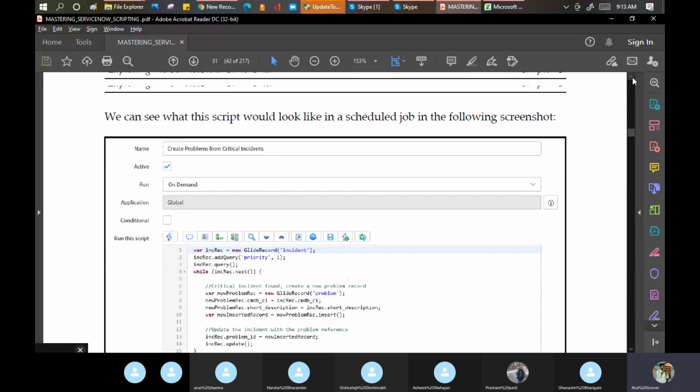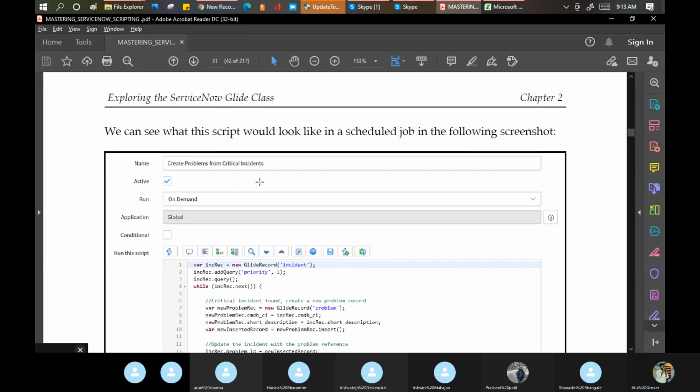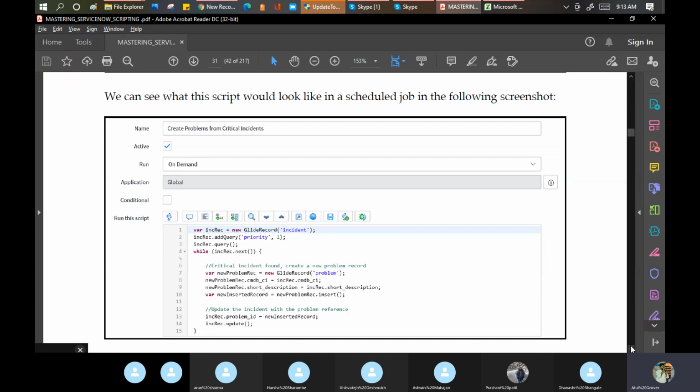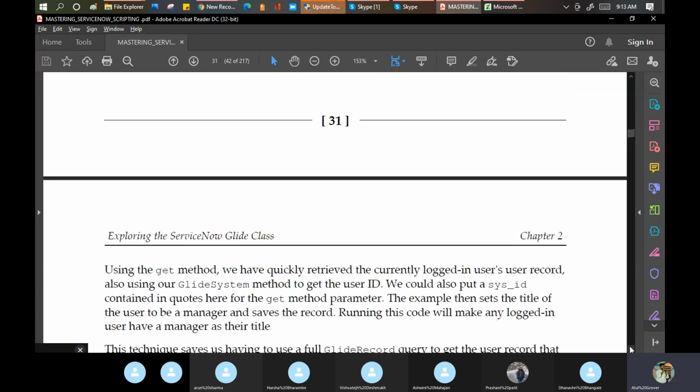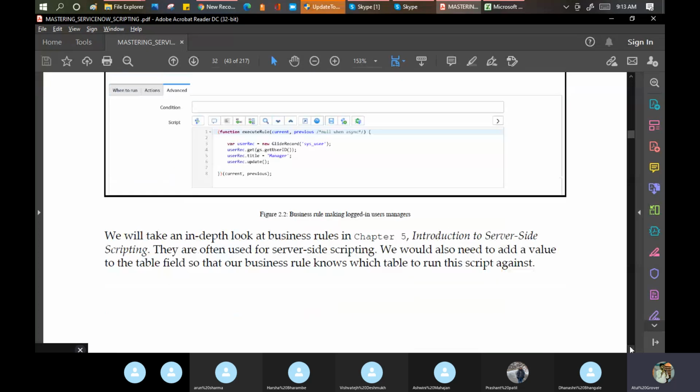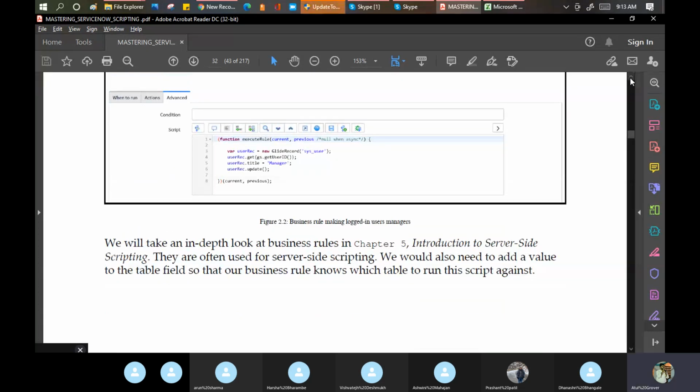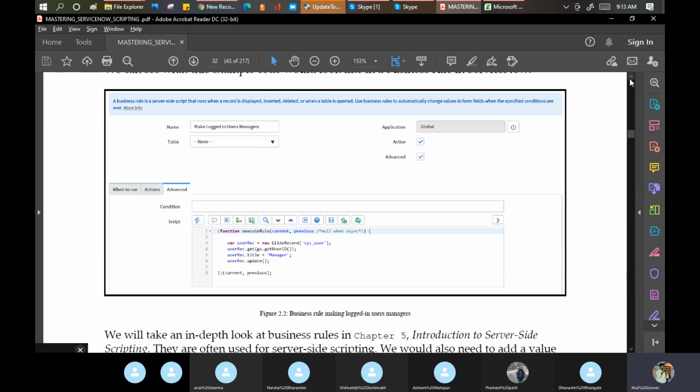Like this, see, it executed once. Run on demand, some scripting they mention. And also you need to go through the out of the box scripts. Today, your homework is to go through the out of the box client scripts and understand what code has been mentioned, how they call the different functions there, and when to run all these things. Like this is a business rule example, which we'll see tomorrow, how to write a business rule.